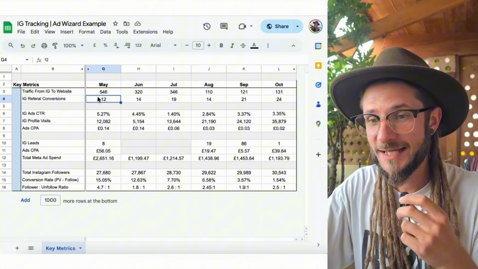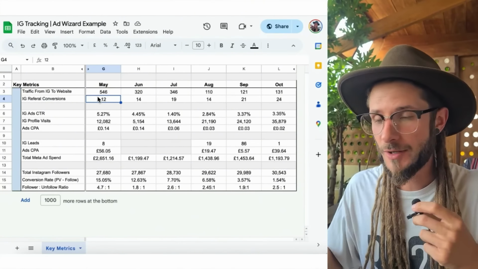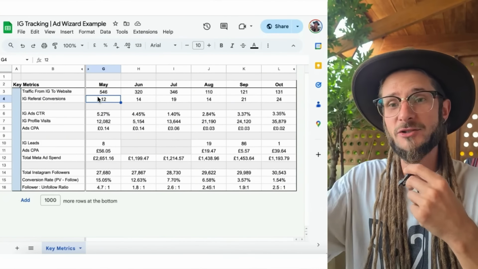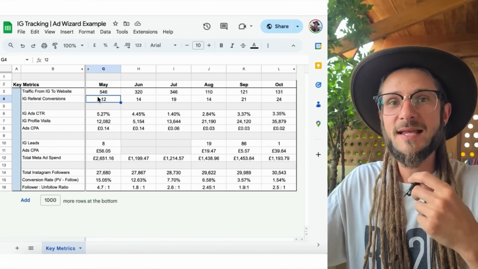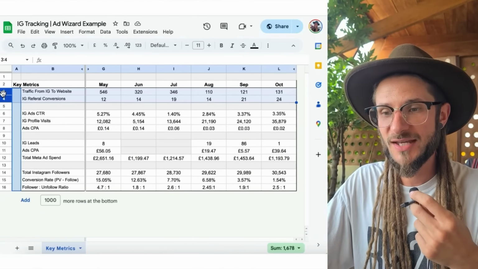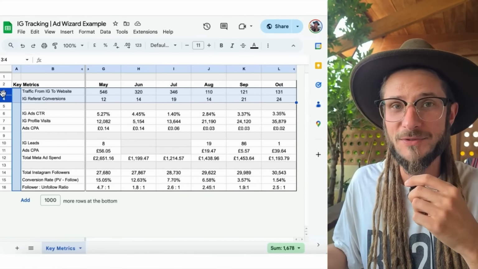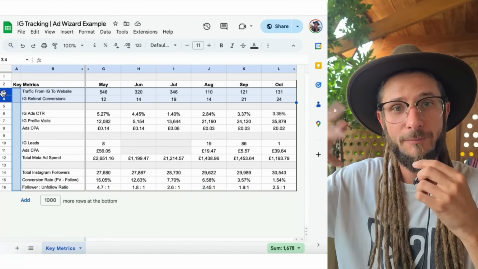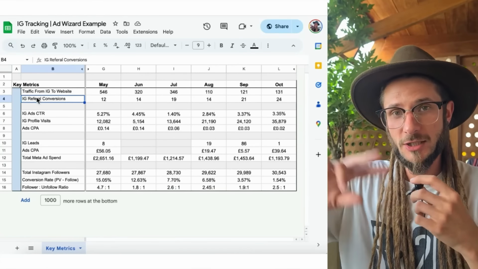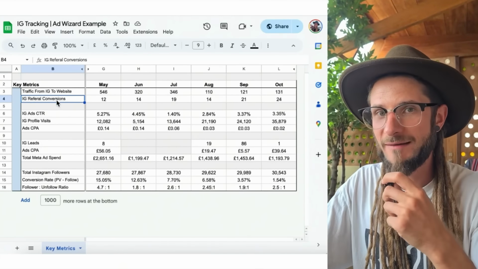So we're able to see here, even though we're growing the Instagram profile, we're still getting consultations being booked, right? And we can track this through Google Analytics. Again, we're looking at the Instagram page growth, but also what effects that is having on the bottom line of the business, right? So at this point, this is another really important section to bear in mind. How many clicks are we getting to the website? How many actions are people taking on that website through being referred from the Instagram profile? So two sections here at the very top that are important and interesting, and you need to go to Instagram and Google Analytics respectively to find that data.